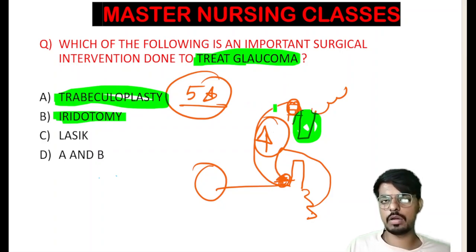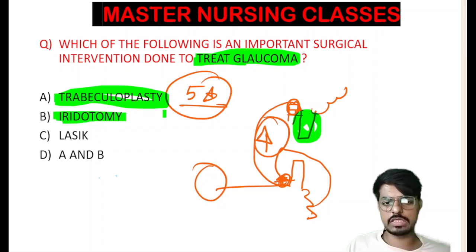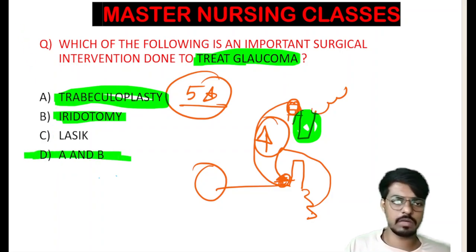Remember that after removing the iris, always and always advise the patient to wear black colored glasses whenever he is exposed to external light. That is very much important, otherwise it will create a flash. So these two surgeries we do to treat glaucoma: trabeculoplasty, in order to open the trabecular meshwork, and iridectomy, in order to open the angle between the iris and cornea. So option D was the correct answer for this question. Yes, A and B both we are doing here.